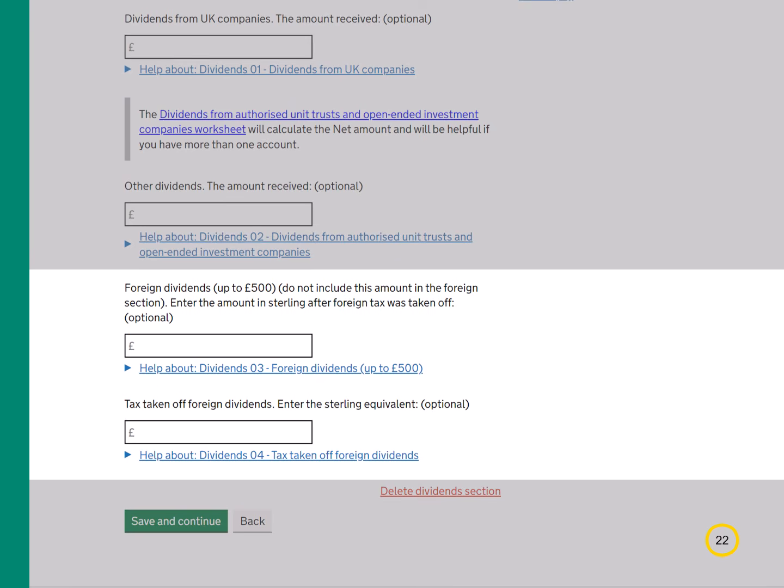The Foreign Dividends up to £500 box allows you to tell us about taxed foreign dividends if it's your only foreign income. This is instead of filling in the foreign income section of the tax return. Tell us the sterling equivalent of the dividend and make sure you tell us the tax taken off in the next box. There's more information in the Help About guidance.